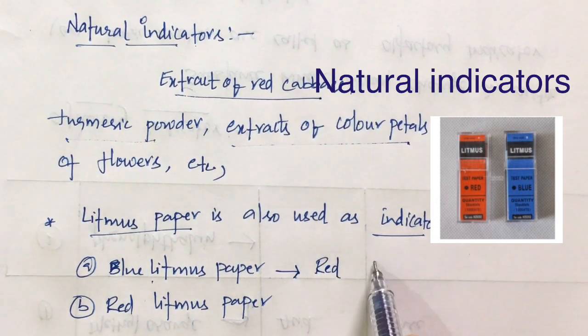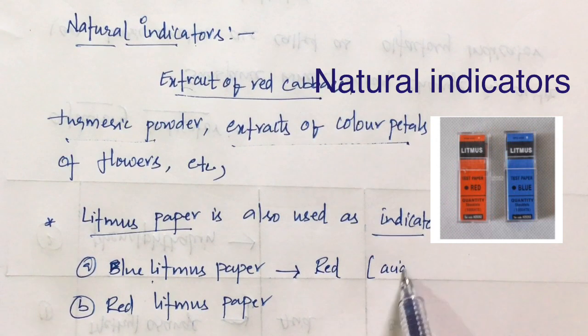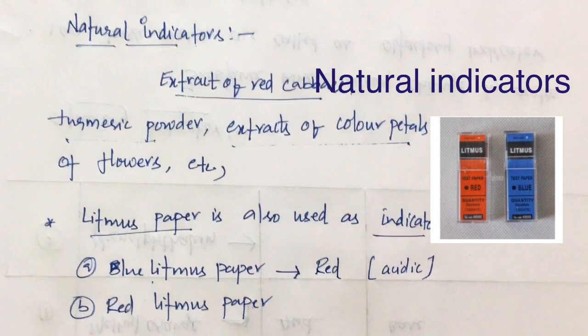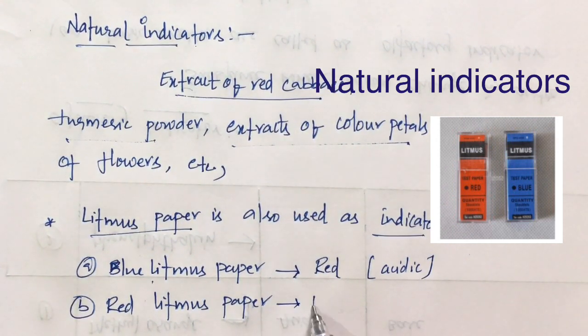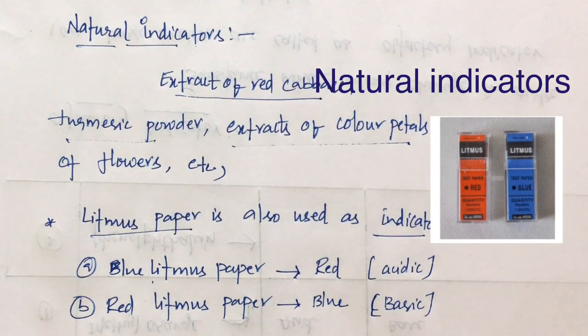If it turns red in color, then what can we say? We say it is acidic in nature, right, children? So if red litmus turns blue, then what do we say? We say it is basic in nature. So this is how we identify the acidity and basicity of a substance with the help of natural indicators.